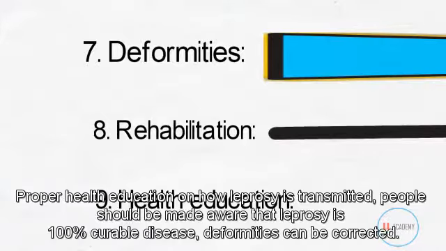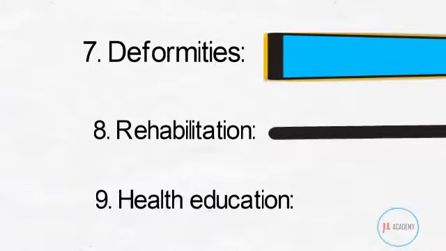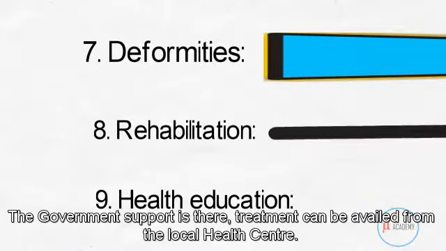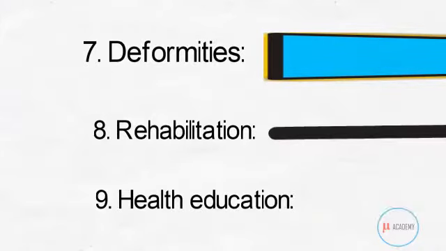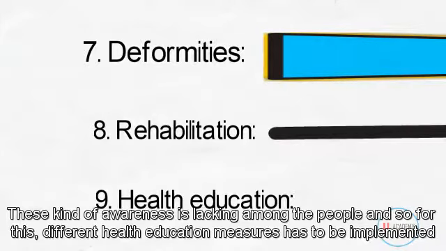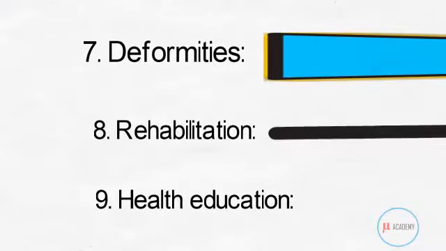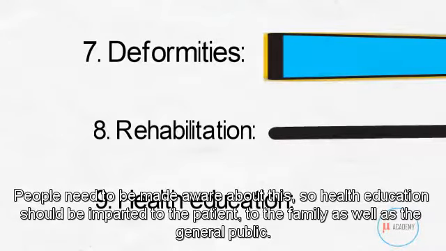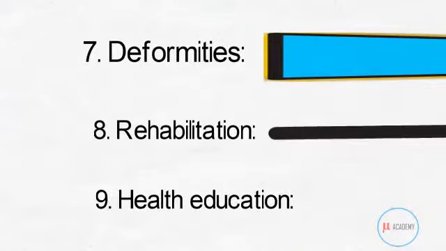So proper health education on how leprosy is transmitted. People should be made aware that leprosy is a 100% curable disease. Deformities can be corrected. Government support is there. Treatment can be availed from the local health center. This kind of awareness is lacking among the people, and so for this, different health education measures have to be implemented. People need to be made aware about this. So health education should be imparted to the patient, to the family, as well as the general public.